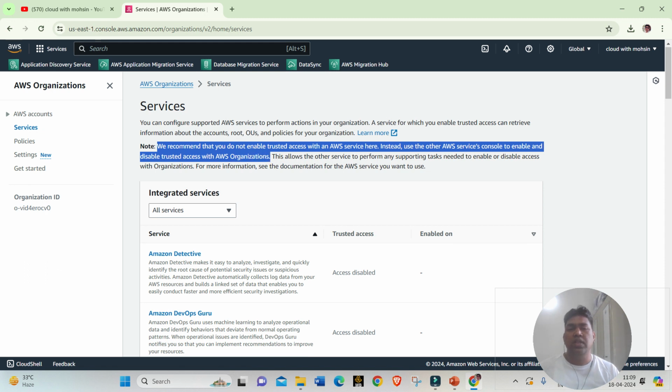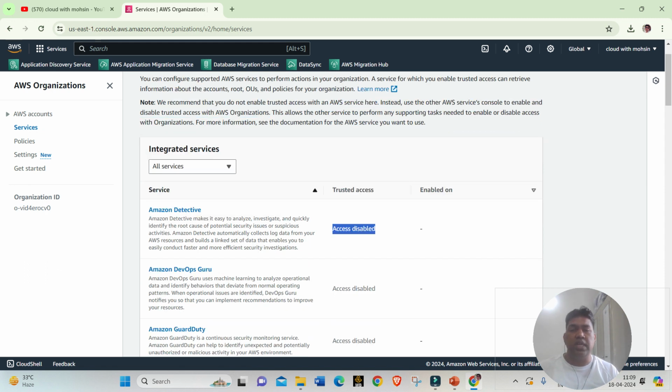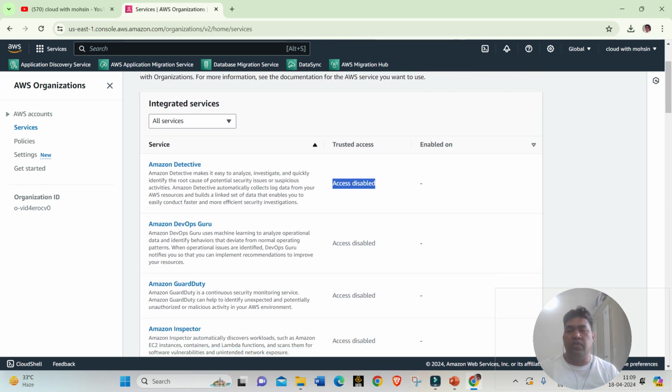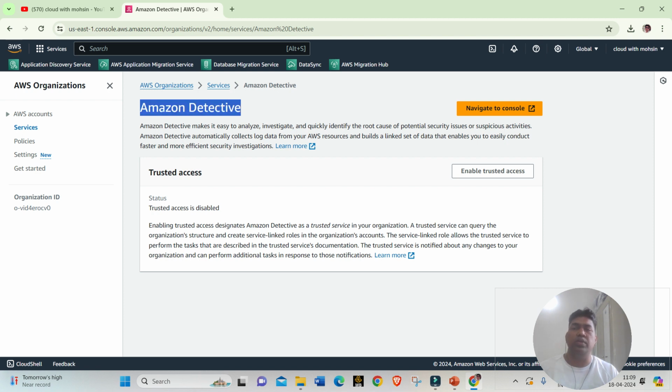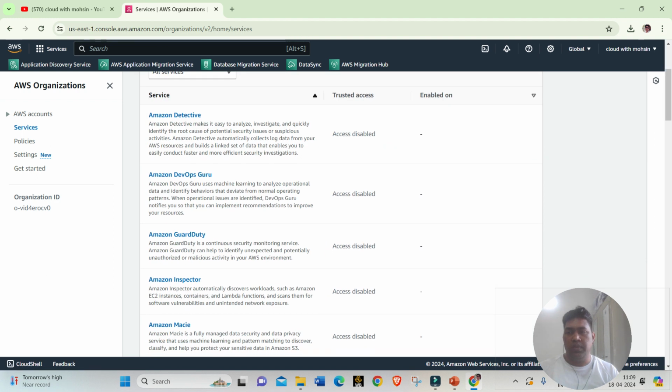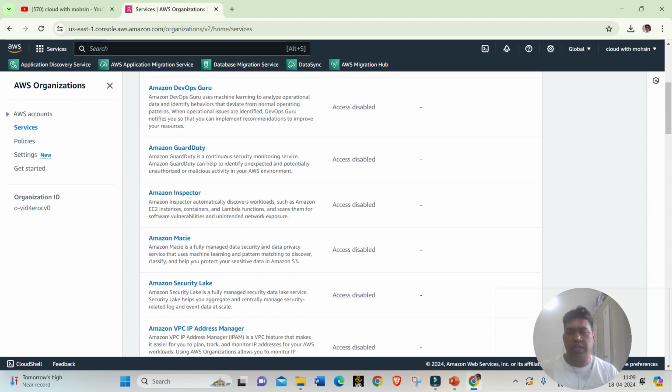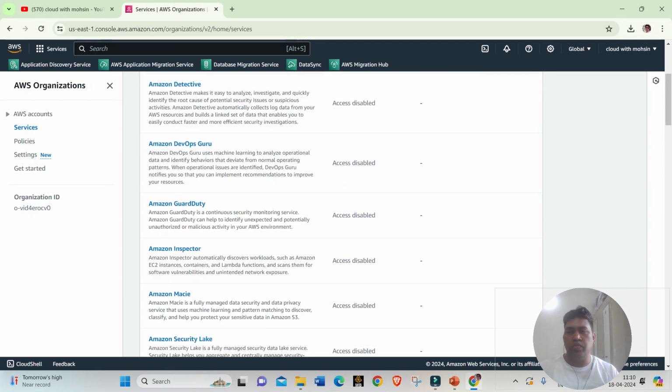It means, right now it is showing as access disabled. Suppose I want to enable Amazon Detective. I can come here and click on enable, but that is not recommended. Instead, what it is saying is you can go to the Amazon Detective service separately in AWS, and from there you can enable it.